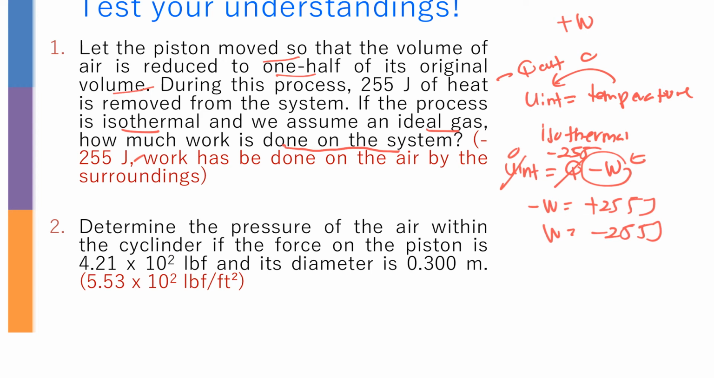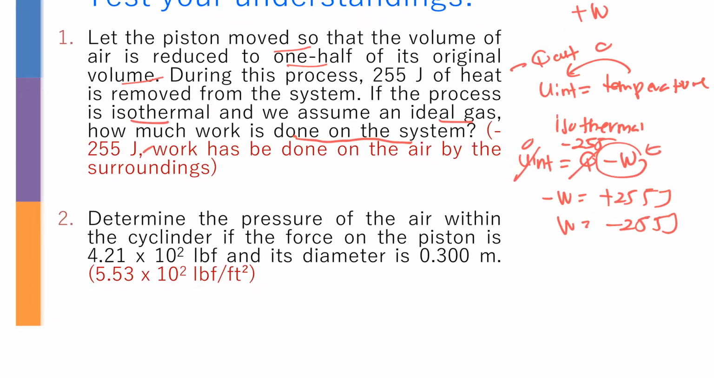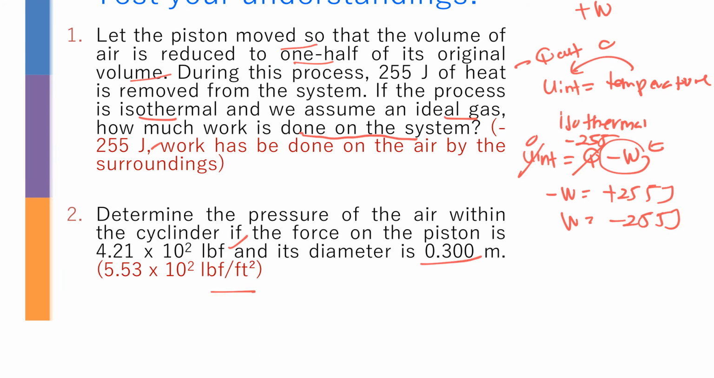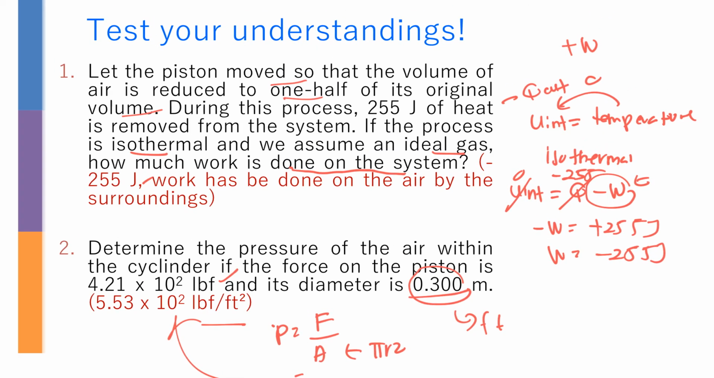Okay, so determine the pressure of the air within the cylinder if the force on the piston is this one and the diameter is 0.3. And the answer here, they give it to you in the engineering system, so you need to change here into feet first. You need to use pressure equals force over area. So the area here is going to be pi r squared. So supposedly you are going to get this answer. That is going to be practically a very easy question.